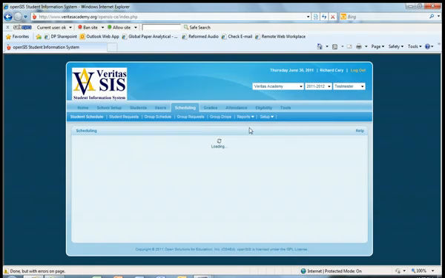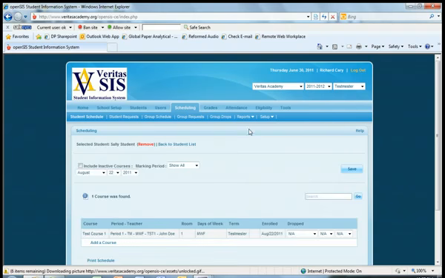I will show you, just for your knowledge, there are other ways to schedule. You can do what's called here a group schedule. This will actually allow you to select a single course and then sign multiple students up by clicking a button next to the student's name. So you can enroll multiple students into a single course at a time. That may come in handy, although typically I would imagine we're going to be taking one student and signing them up for multiple courses when they register.